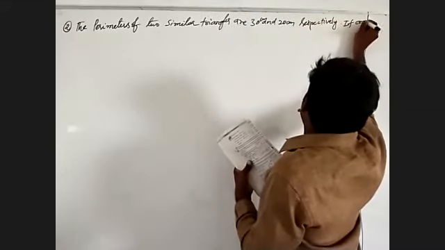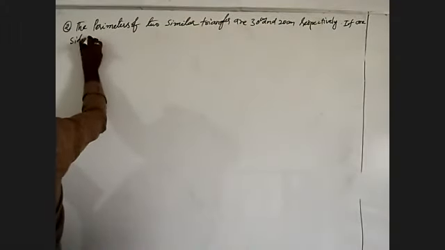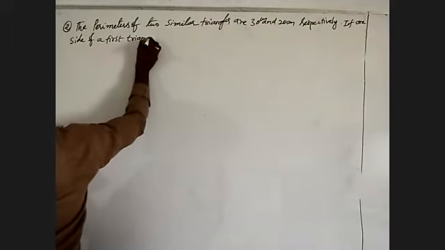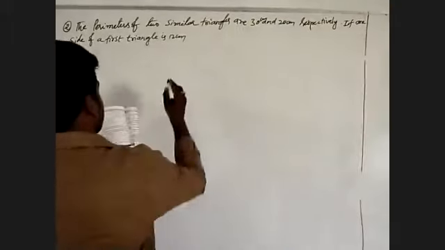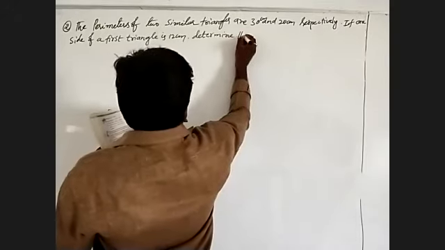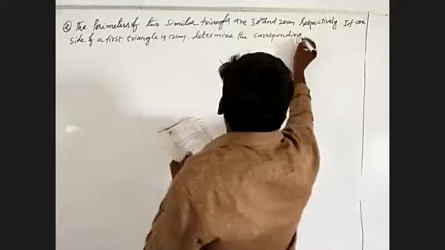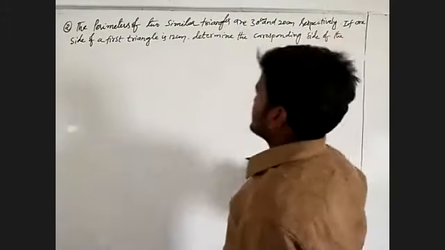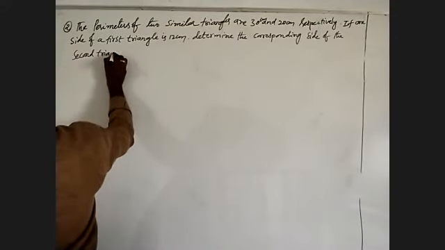If one side of the first triangle is 12 centimeters, determine the corresponding side of the second triangle.